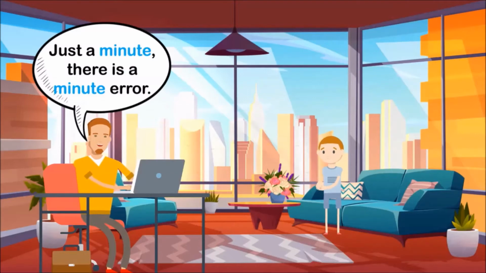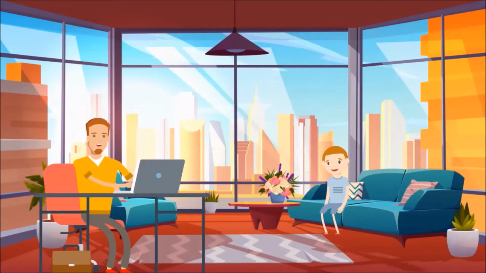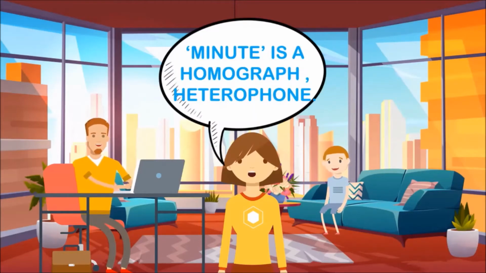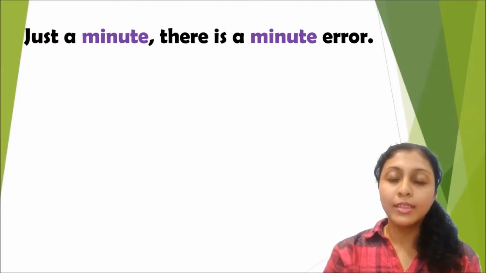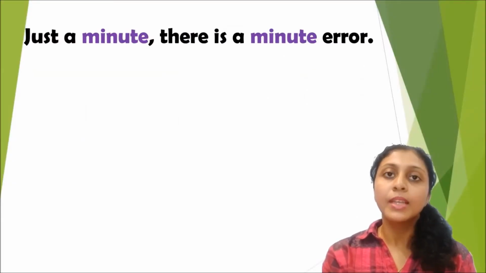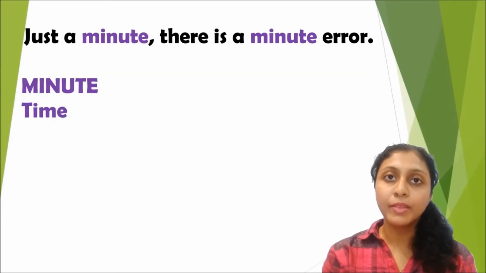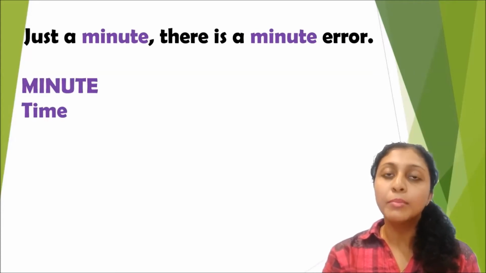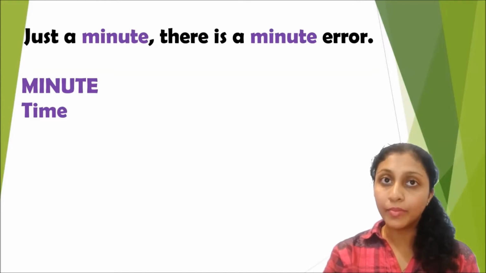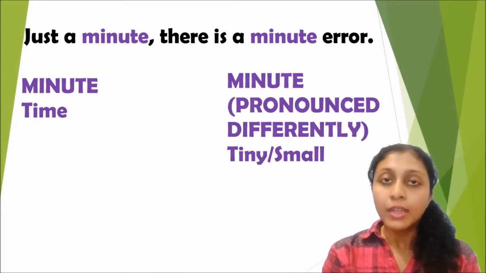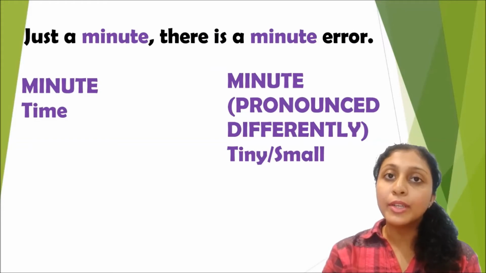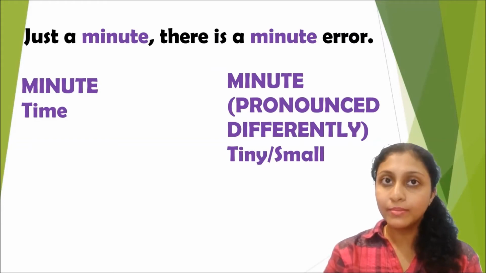Just a minute, there is a minute error. Minute is a homograph and a heterophone. In the first, minute refers to time, whereas towards the end of the sentence we have the same word written again, but it is pronounced differently. Here minute refers to an object that is really small.